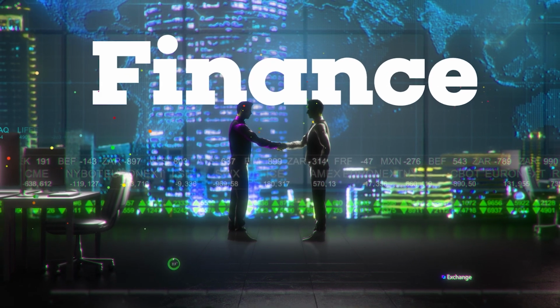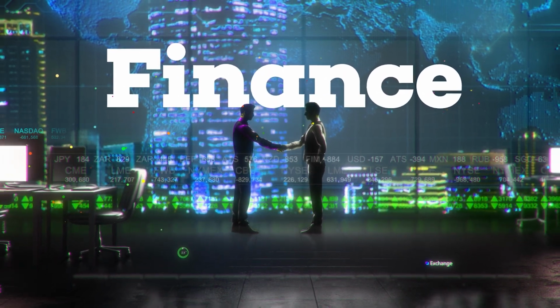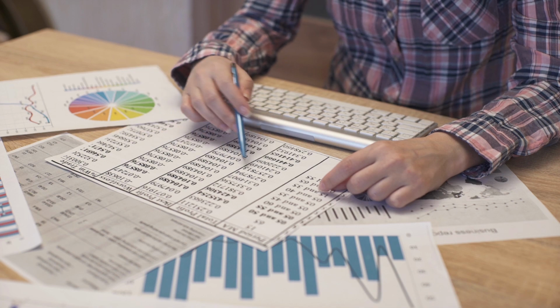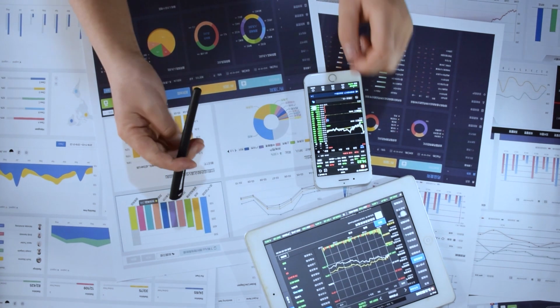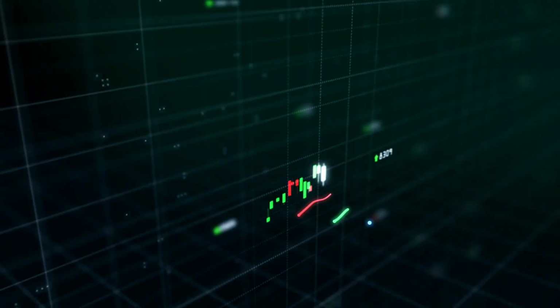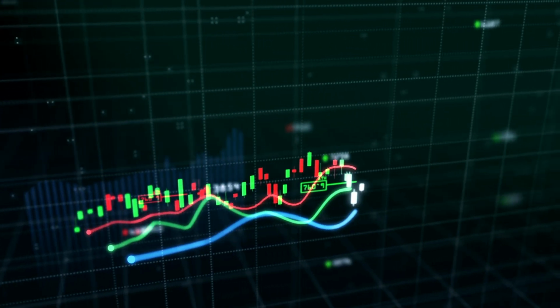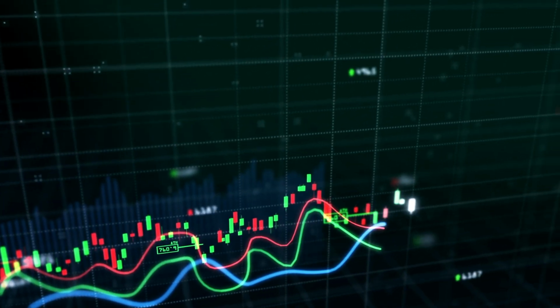Application 2. Finance. AI is also transforming the finance sector. It can analyze market trends, predict stock prices, and automate financial processes. This not only enhances efficiency, but also helps in making informed investment decisions.